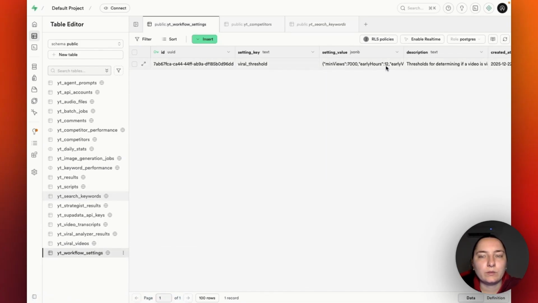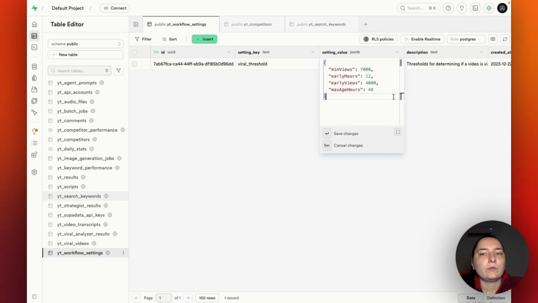The workflow that we're going to set up today will use these settings to search for viral videos. Let me explain these quickly. The workflow looks at how old the videos are. It only considers videos that are not more than 48 hours old, okay? And it looks at two things. First, if the video is less than 12 hours old, it looks whether it got at least 4,000 views. And if it's between 12 and 48 hours old, it checks if it has at least 7,000 views. You can change these settings, but I think when you're starting out, these are okay.